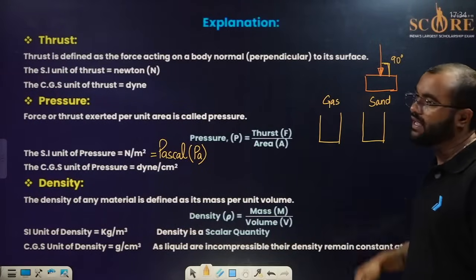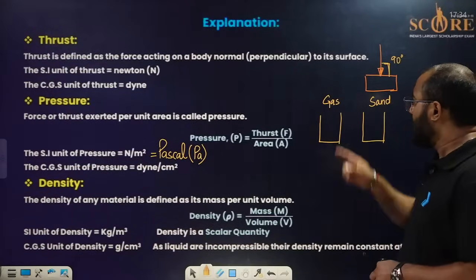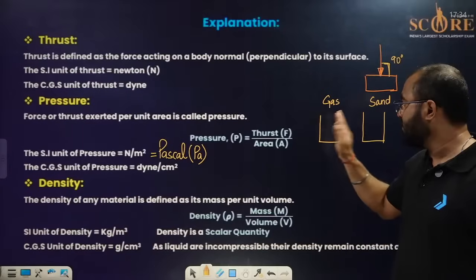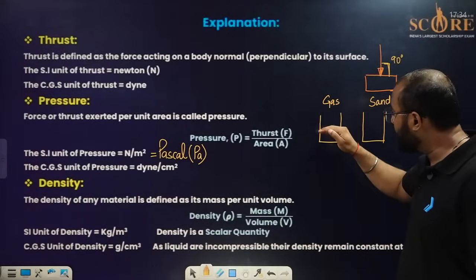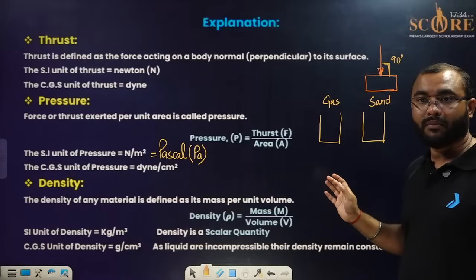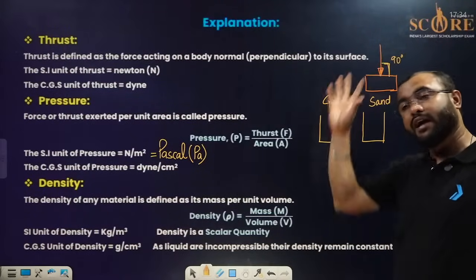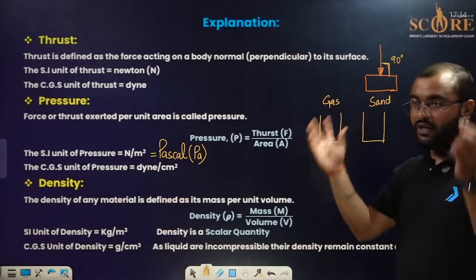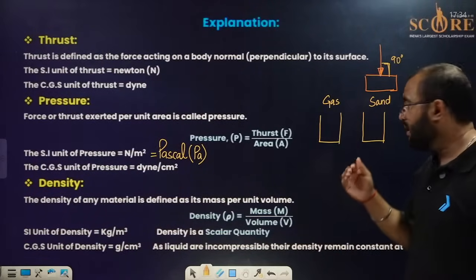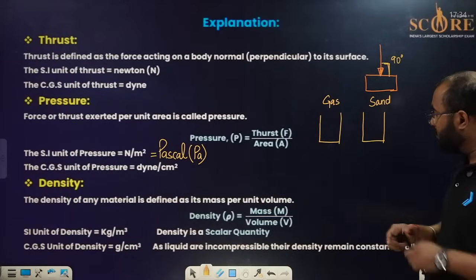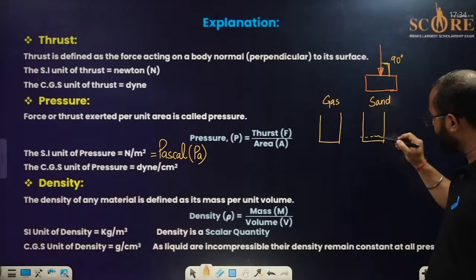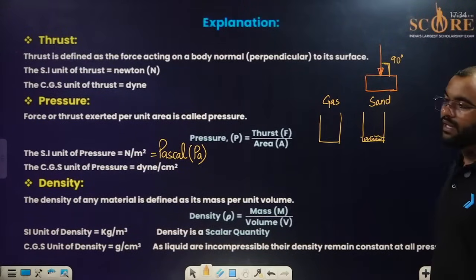In the second container we have sand, which is solid in state. If I put 1 kg of gas in this particular container, the entire container will be filled up. It will take the entire volume of the vessel. But if I put 1 kg of sand, it will be taking this much only.